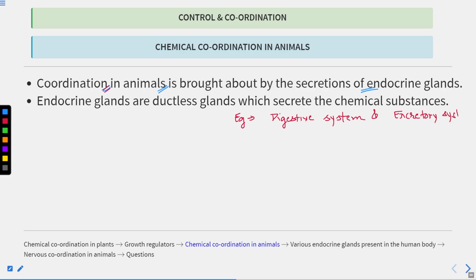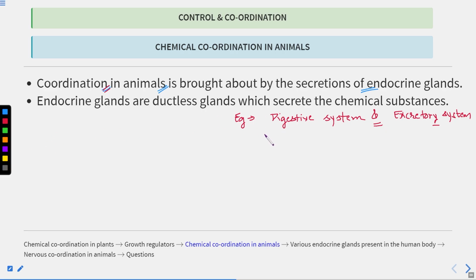What happens? The digestive system digests the food material, and then absorption is done, and the undigested food is then eliminated out of the body through the excretory system. So there is a coordination between these two organ systems.